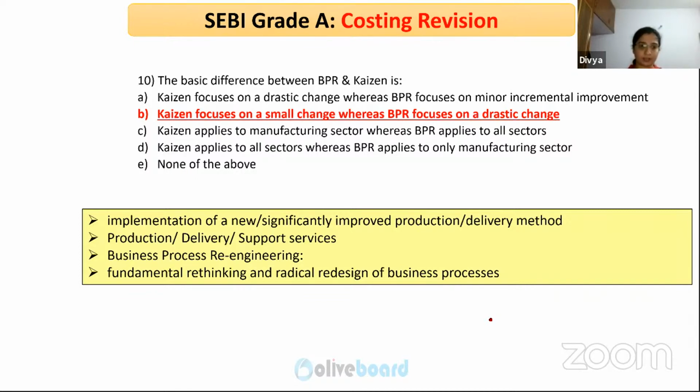For example, if you are using paperwork in your industry, and you are planning to switch over to a computerized work environment, in that case, it is a drastic change. So that is business process re-engineering. You are thinking as though you have not started your business at all. So what is the improvement area? That will be redesigned and implemented in case of BPR.